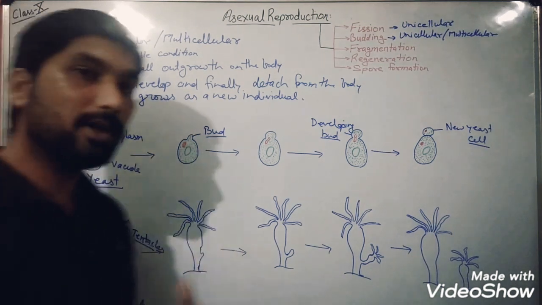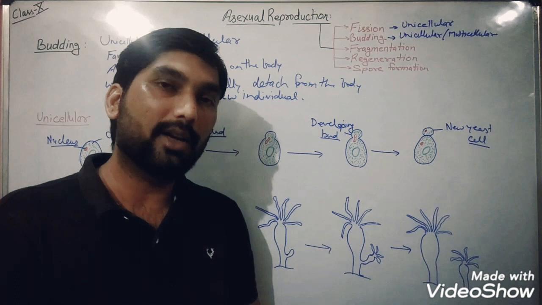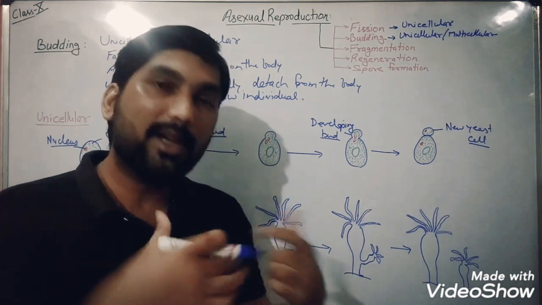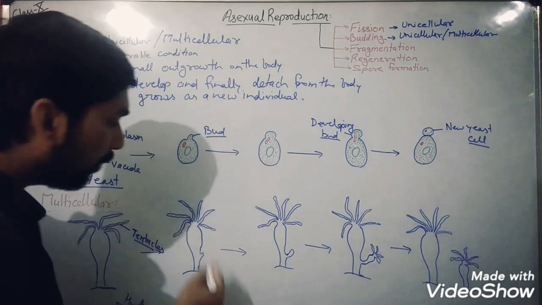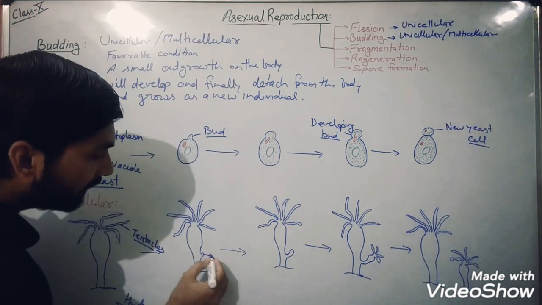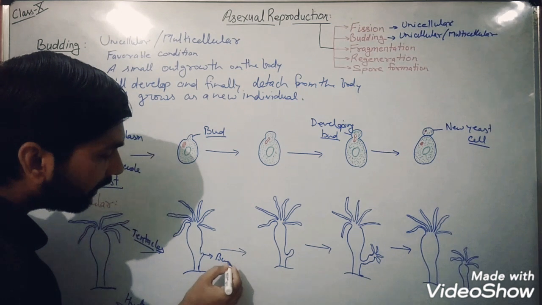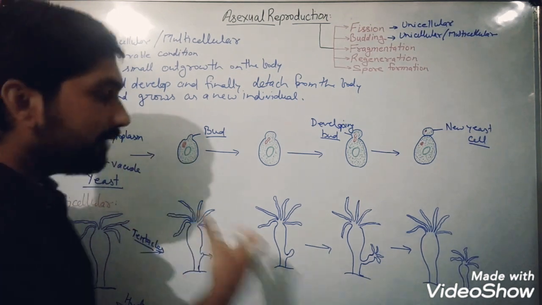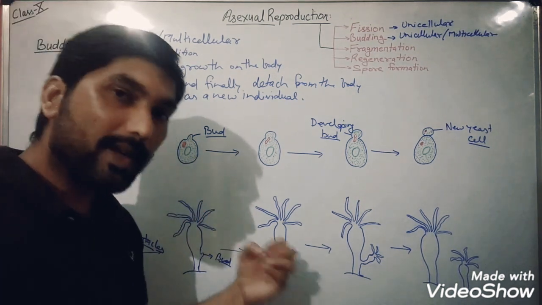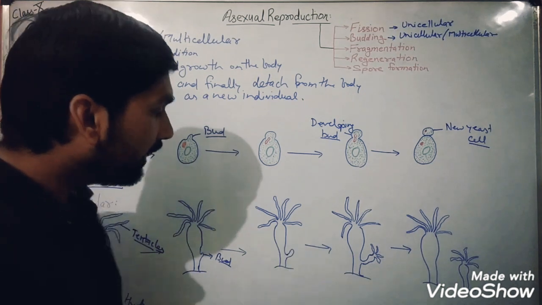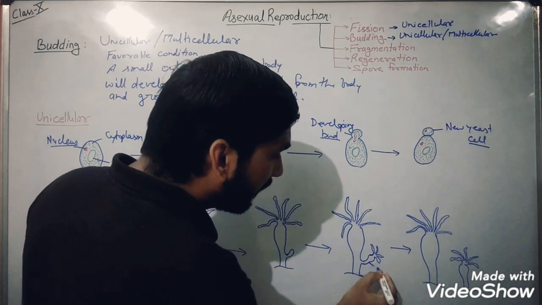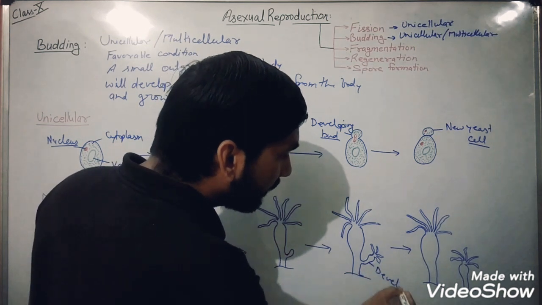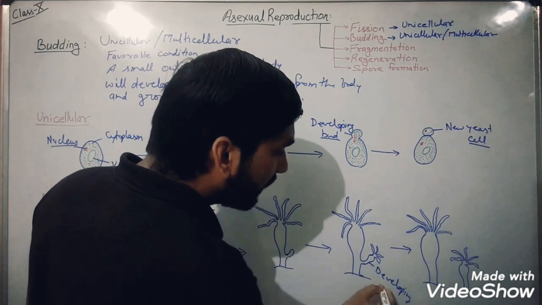When food is available to this Hydra, a mass of cells in the body multiplies rapidly. Due to this rapid multiplication, a small outgrowth develops, considered a bud. Gradually, due to the multiplication of that mass of cells, this bud develops into a new organism.